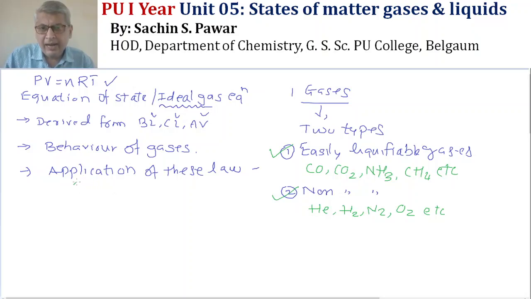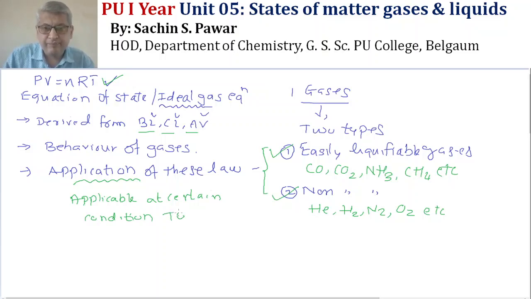When you apply these laws to these two types of gases, we find that Boyle's law, Charles' law, Avogadro's law and the equation PV equals nRT are applicable only at certain conditions of temperature and pressure.